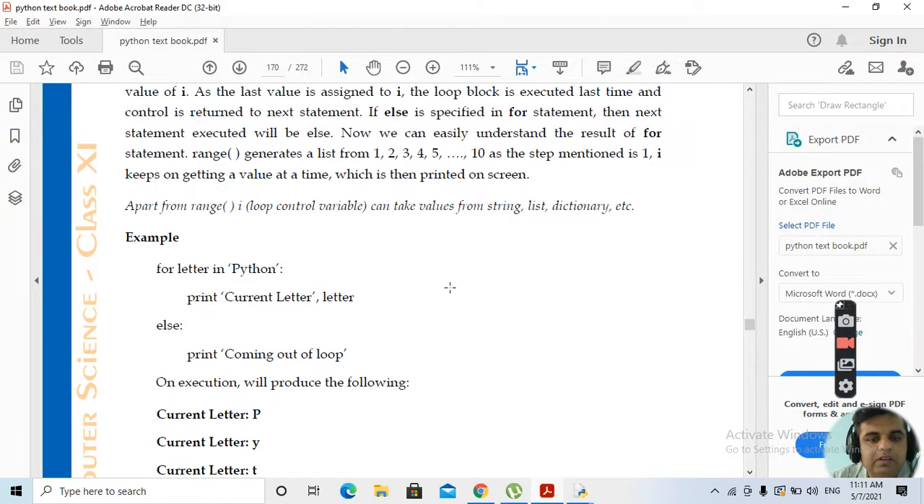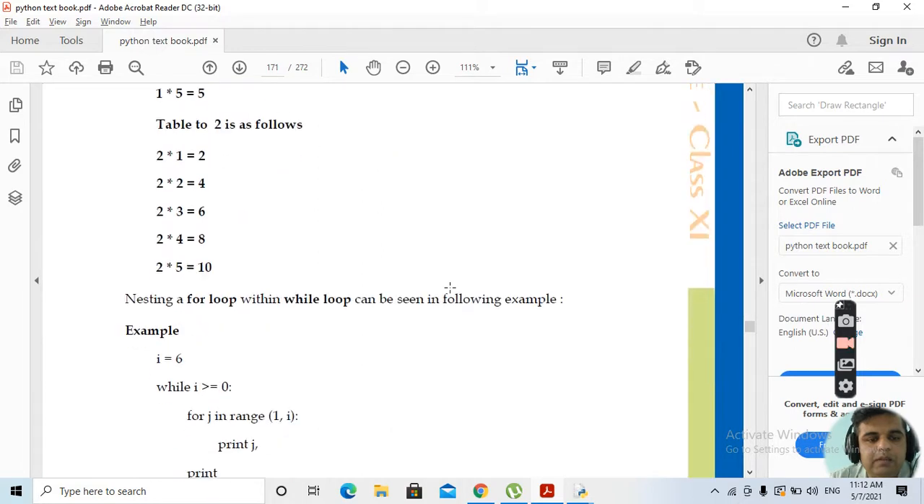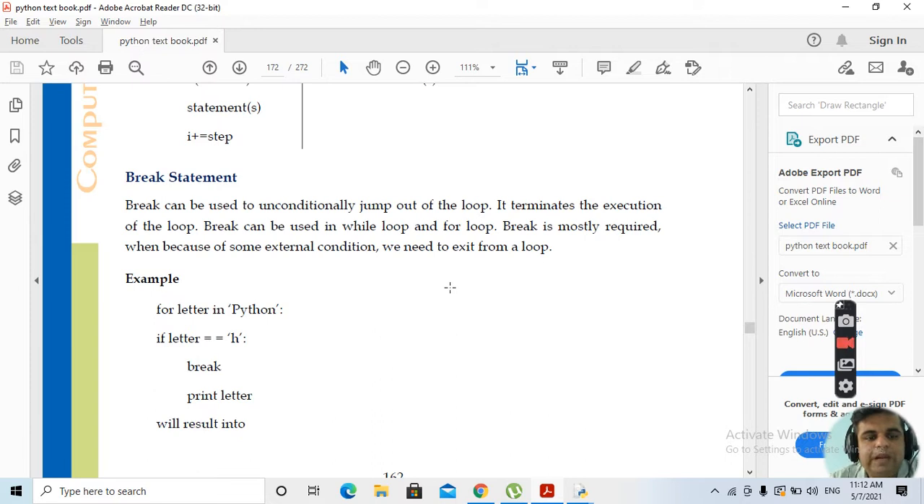Okay, this is all with for and while loop. Then we'll be taking up one other example. We have break statements also. What is there with the break statement? It is used to unconditionally jump out of the loop.